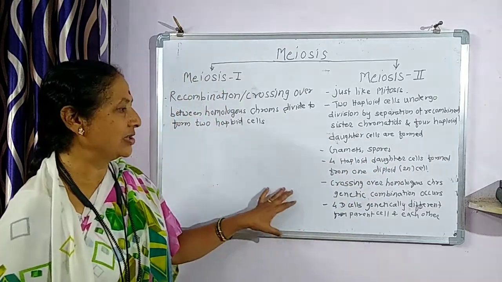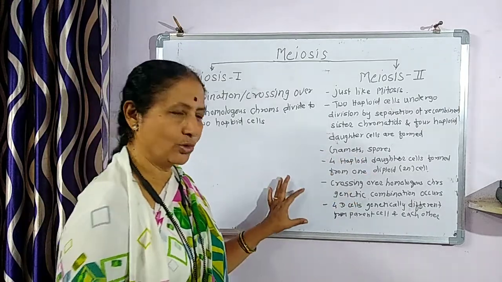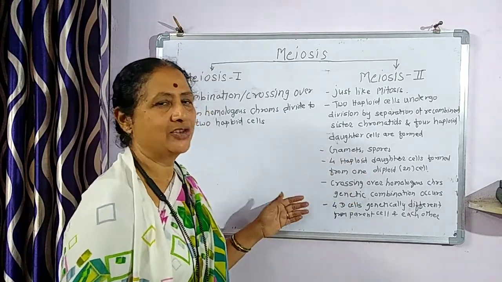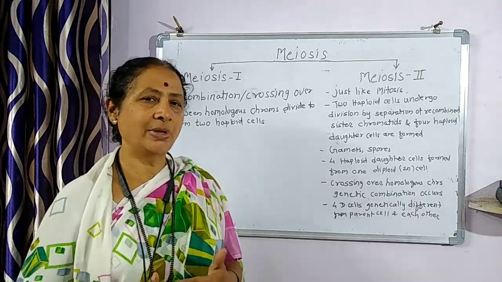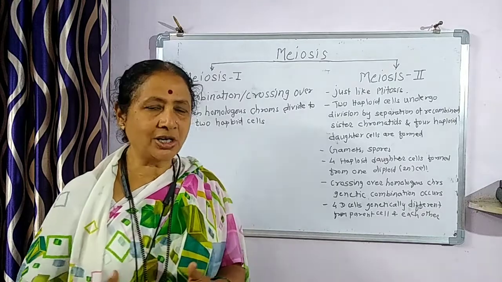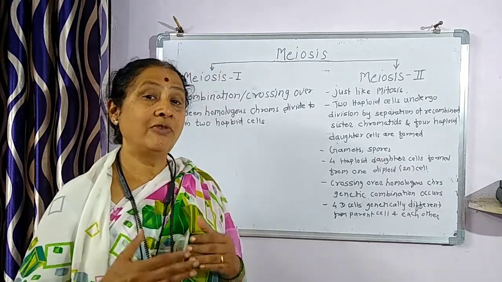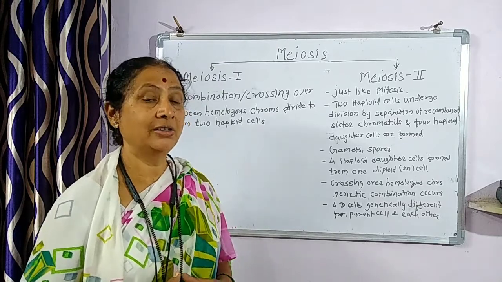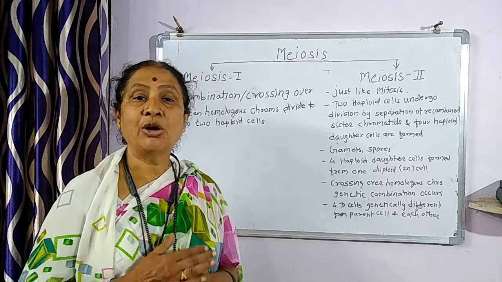Next, crossing over of the homologous chromosomes occurs and thereby genetic recombination occurs. Genetic recombination means variation occurs in the daughter cells, so it is very clear that these four daughter cells are not at all identical.